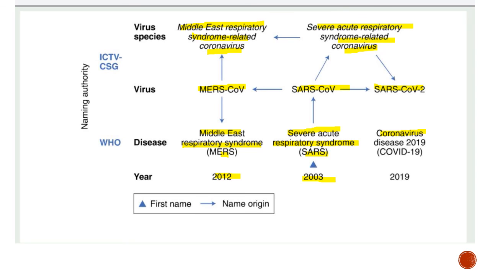And now there is a recent outbreak of COVID-19, the disease, and the virus responsible for it, since it is a deviation from this particular virus, is not exactly the same as we have seen in the previous slide. So the name of the virus was given as SARS-CoV-2, that is severe acute respiratory syndrome related coronavirus 2. Okay, so this is how the nomenclature was done. Now let us discuss these diseases one by one.